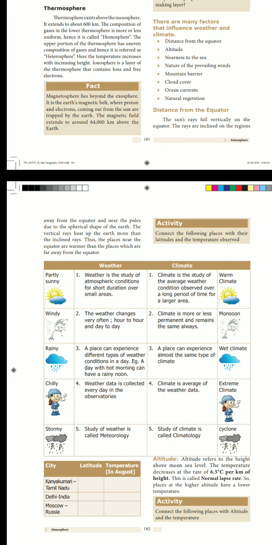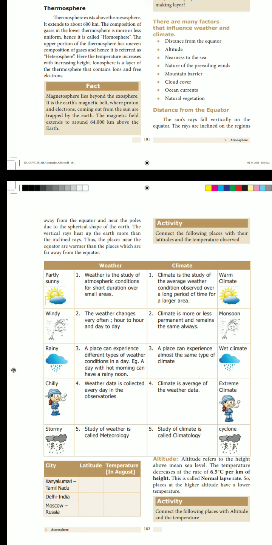At the same time, in the evening it will be very rainy. So a place can experience different types of weather conditions in a day. Example, a day with a hot morning can have a rainy noon. At the same time, in climate, a place can experience almost the same type of climate.